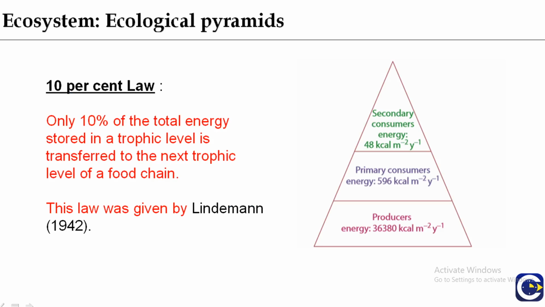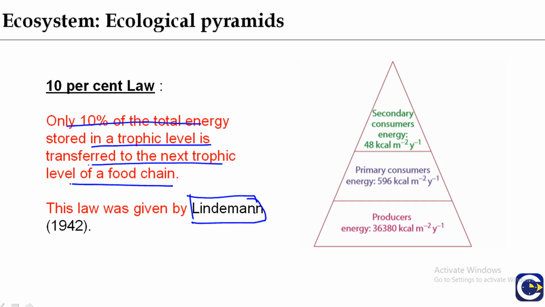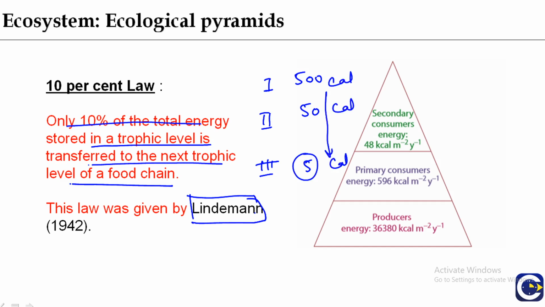The 10% law was given by Lindeman in 1942. Only 10% of the total energy stored in a trophic level is transferred to the next trophic level of a food chain. Trophic level 1, 2, 3. Here it is 500, then it will be 50, 10% of 500, then it will be 5 calories. So there is gradual decrease in the energy at the next trophic level of a food chain. So it is always upright. Here also the example is given.